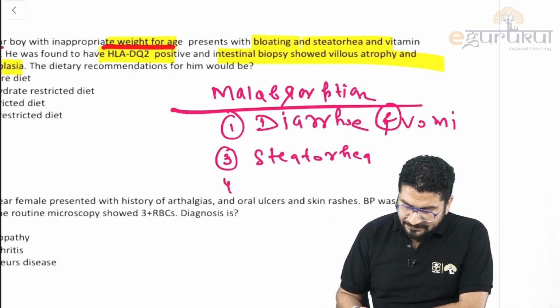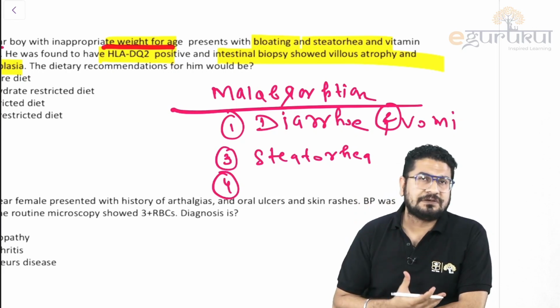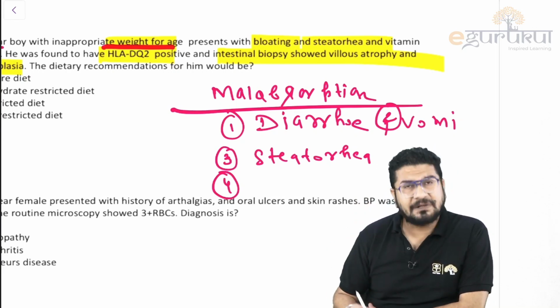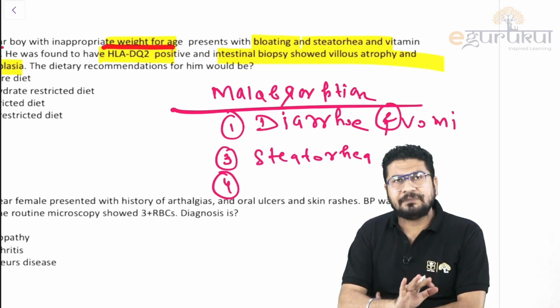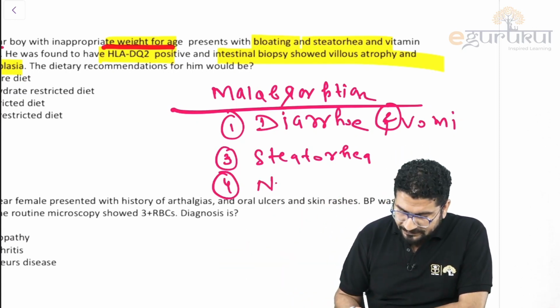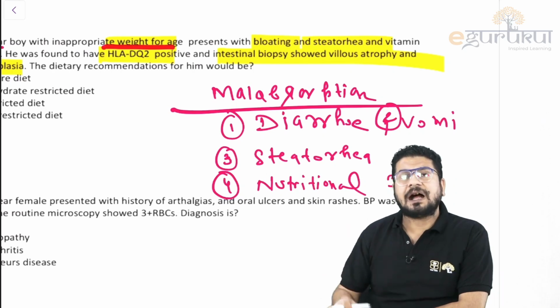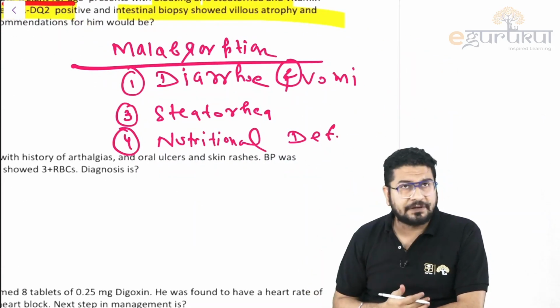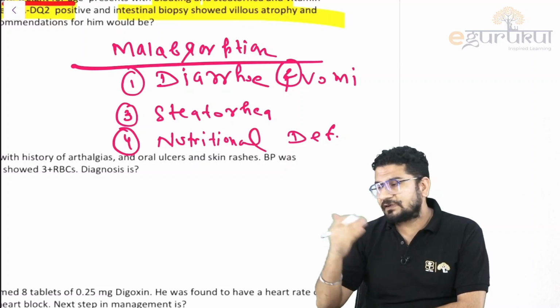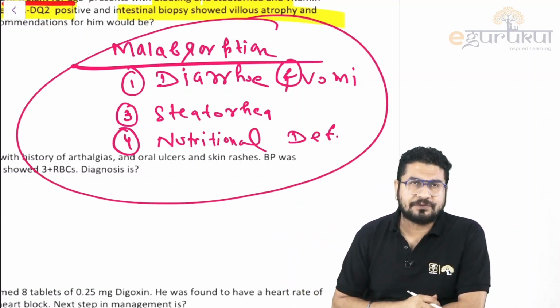Or what else I can say, in malabsorption syndrome, when food is not giving you nutrition, there will be nutritional deficiency. There will be multiple vitamin deficiency, not only vitamin K, there will be multiple nutrition deficiency. There will be iron deficiency if it's affecting your duodenum, there will be folic acid deficiency if it's affecting your jejunum. So these are some common features of malabsorption syndrome.